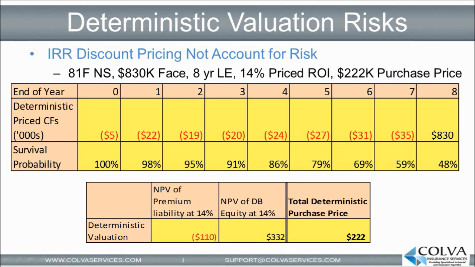If we use survival probabilities obtained by backing out the life expectancy from the Society of Actuaries 2008 VBT table, which I'll detail later is ripe with error to begin with, we can see that there is a 48% chance that this insured lives past his 8-year life expectancy, which would mean that there's a 48% chance that the life settlement investor achieves a less than 14% rate of return on his investment. And this, of course, assumes that the probabilities being used behind this life settlement investor's policy are accurate. As we'll see in later slides, these assumptions often are not.